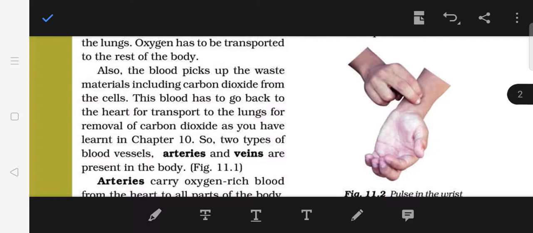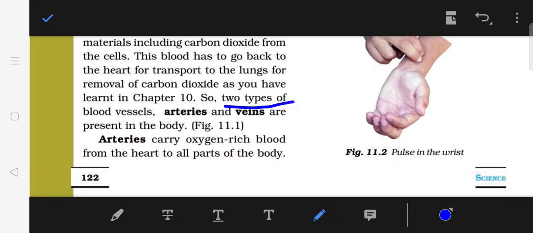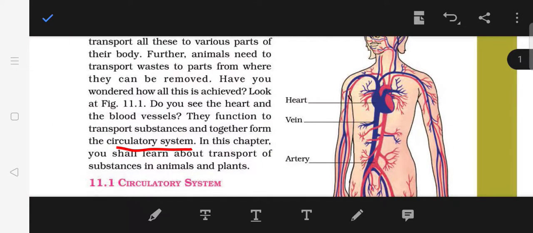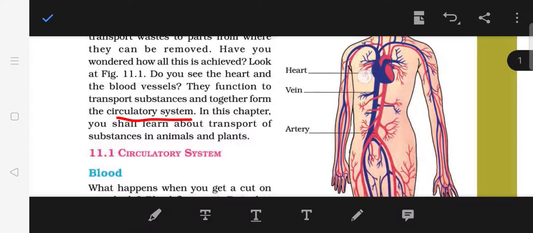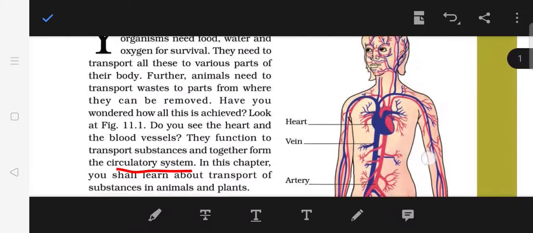Depending upon the functions, we have two types of blood vessels, arteries and veins. They are present in the body. So now let us see what the functions of these blood vessels are. Arteries carry oxygen-rich blood from the heart to all parts of the body. Do a tick mark from this point. So you can see the figure, children. In this figure there are arteries which are present here, and from the heart to different parts of the body they are passing on that blood.